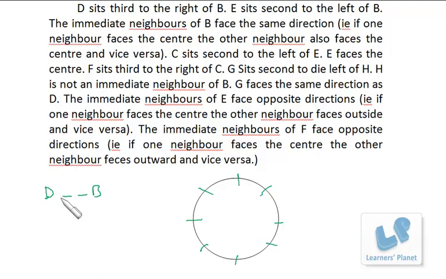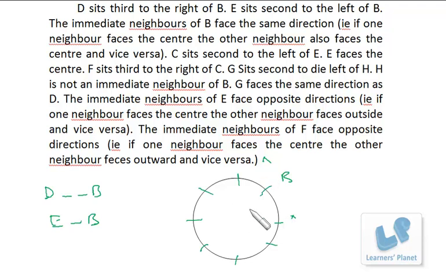Okay, E sits second to the left of B. Further, between E and B there is just one person. The immediate neighbors of B face the same direction. That means if one neighbor faces the center, the other neighbor also faces the center, and vice versa. Suppose B is sitting over here, then the person sitting on either side will have the same direction.